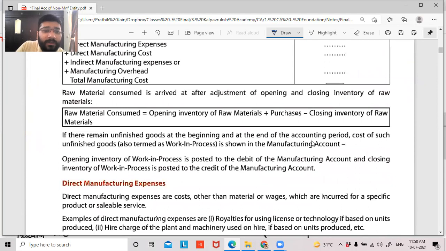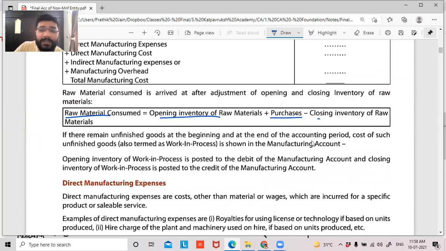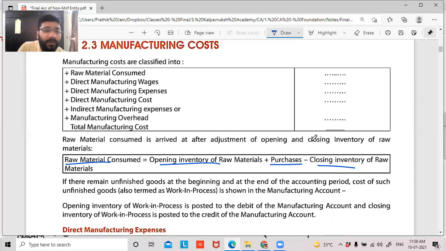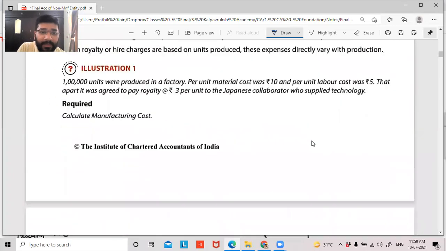So this is the formula for consumption, guys. Opening inventory of raw material plus purchase minus closing inventory. And what is my total manufacturing cost? Raw material consumed, direct manufacturing wages, direct manufacturing expenses, direct manufacturing cost. All this is there. Let's do one illustration, guys.